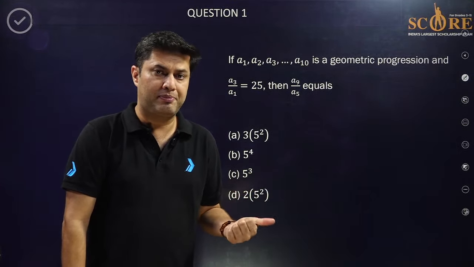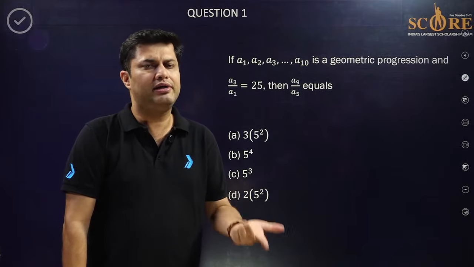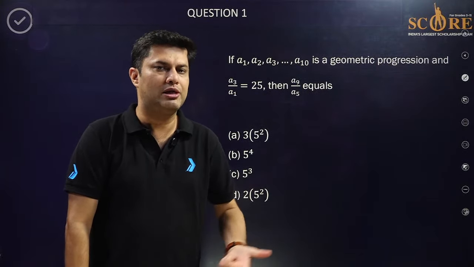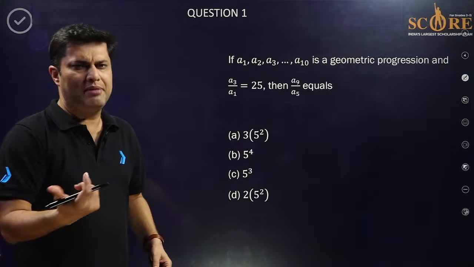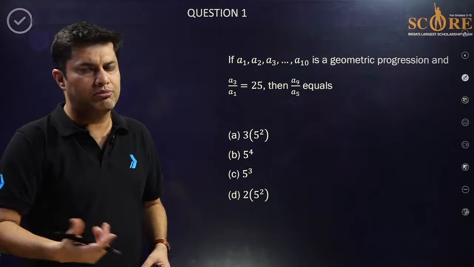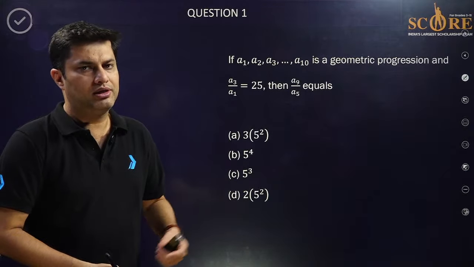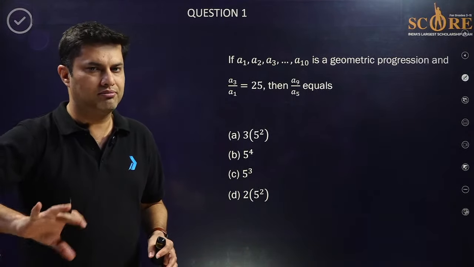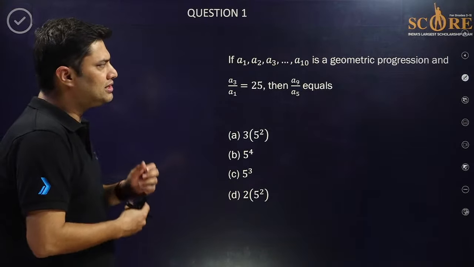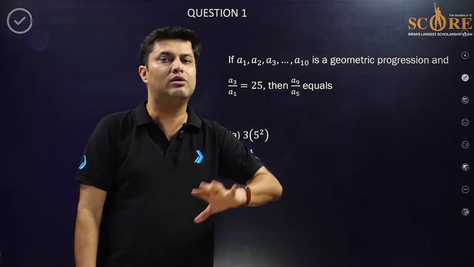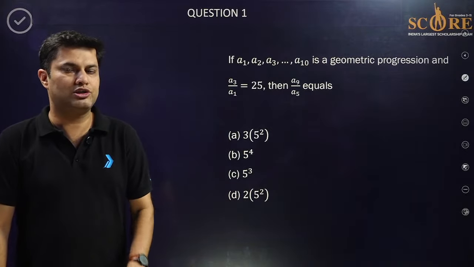Set relation is the first chapter, trigonometry is the second chapter, and sequence series is also one of the important chapters, which I think is covered till July. Some schools or institutions may have covered straight lines, but straight lines and limit derivatives are chapters further back. Let's do these questions, and these types of questions will regularly occur in your SCORE exam.